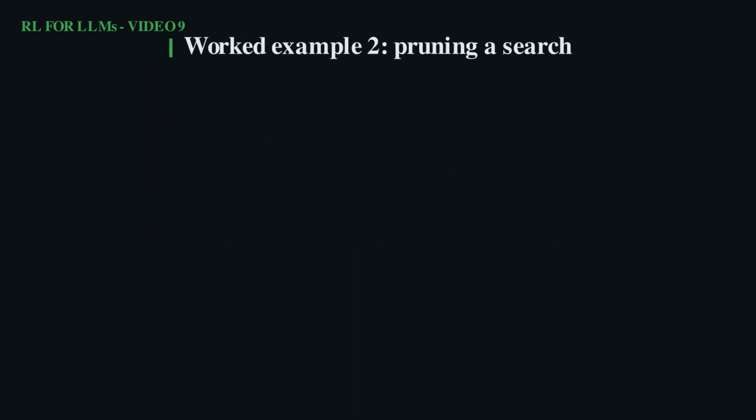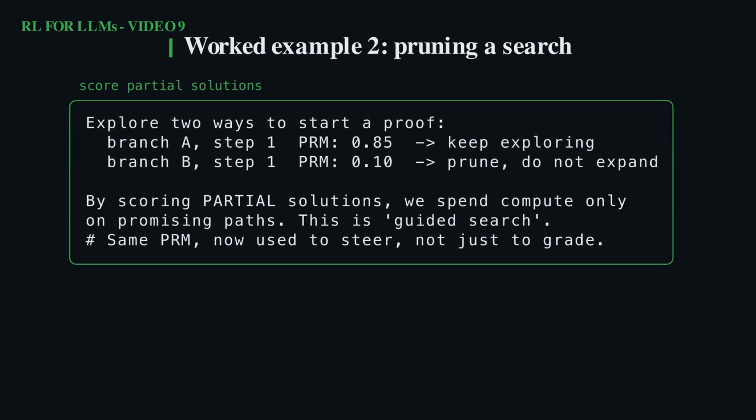Suppose the model can start a proof 2 different ways. Score the first step of each branch. Branch A looks strong at 0.85, so keep exploring it. Branch B looks weak at 0.10, so prune it before wasting any more compute. By scoring partial solutions, the very same process model now steers exploration instead of just grading the final result. You spend your compute only on the promising paths, which is a huge part of how reasoning models search efficiently.